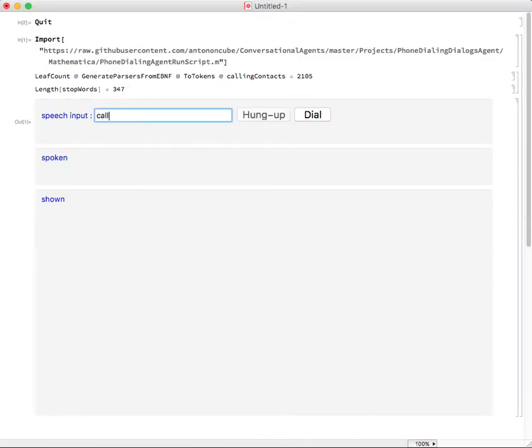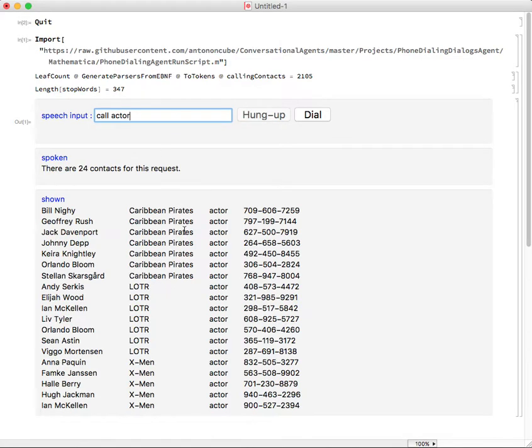So we start with something very simple, something like, say, call Live. And Live is a unique name in my address book. My address book is based on metadata from several movies. Call actor. And you can see that I have the movies Pirates of the Caribbean, Lord of the Rings, and X-Men. And so obviously the data is completely fake.